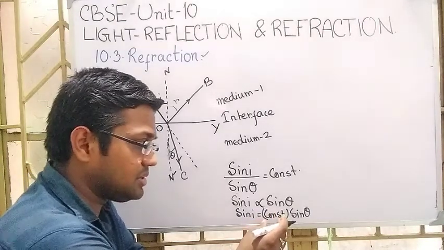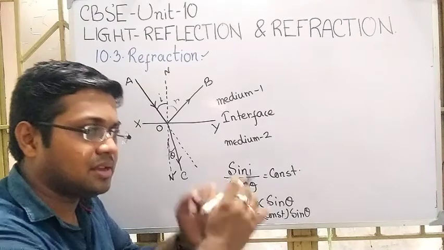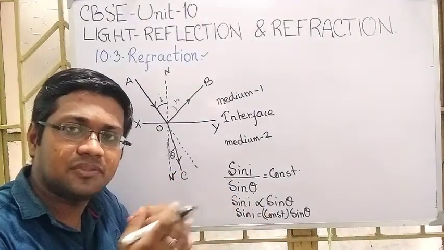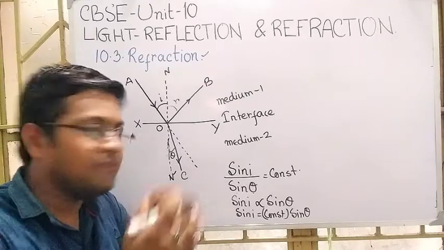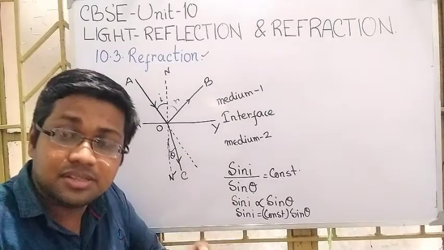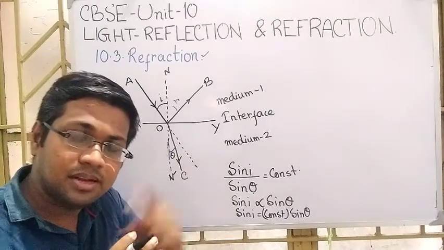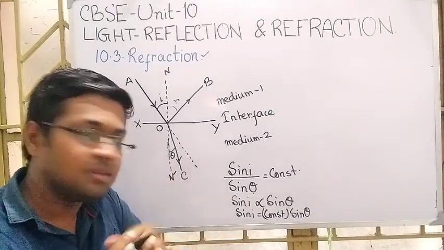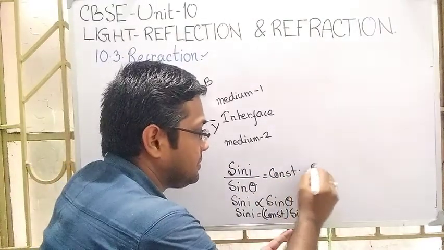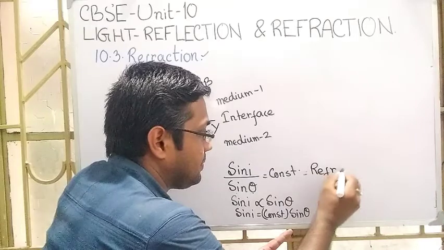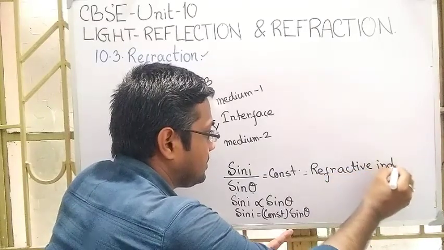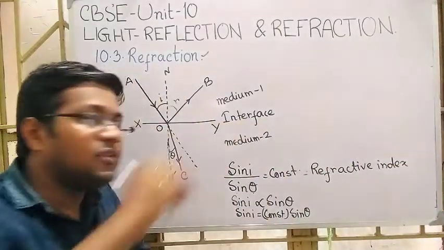This constant is just a multiplication or conversion factor when the light enters from medium 1 to medium 2. But it is constant for a particular medium. This constant is named the refractive index.